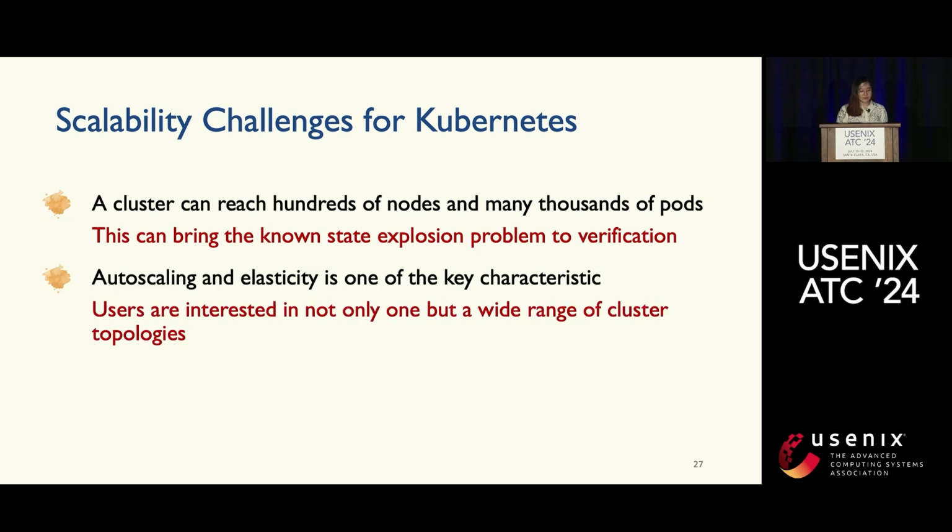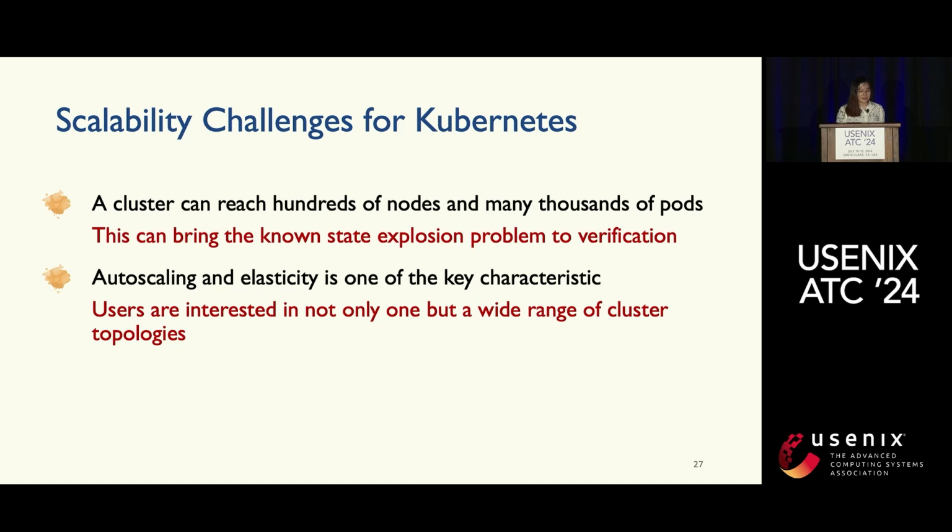There's also autoscaling and elasticity, which is one of the key characteristics of Kubernetes. That is, the autoscaler may change the number of pods or nodes according to user resource usage. So there are many topologies users may be interested in, and it can really reach a very large scale.